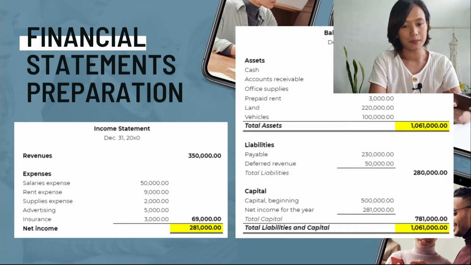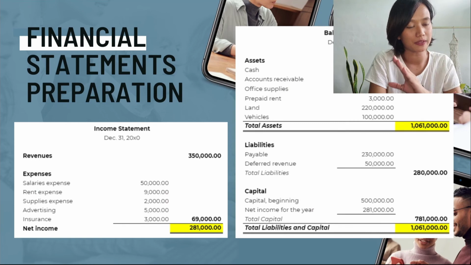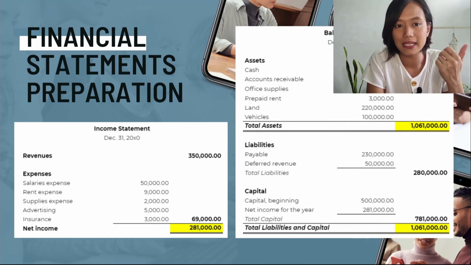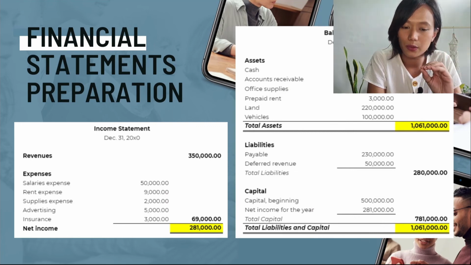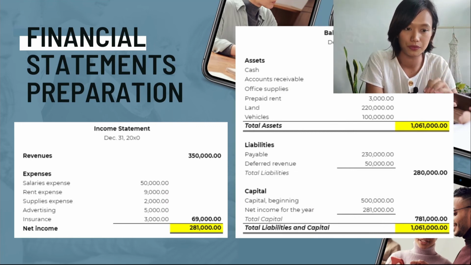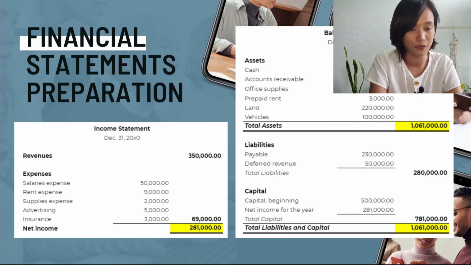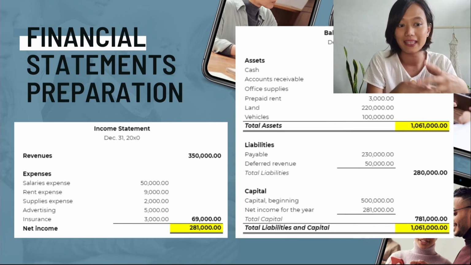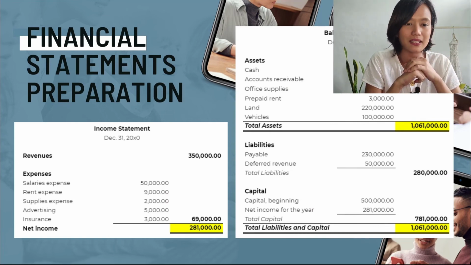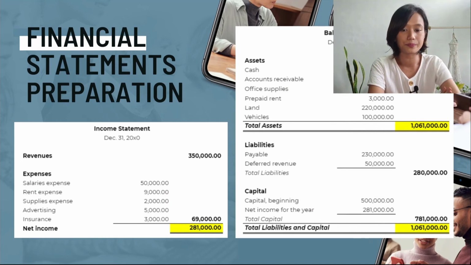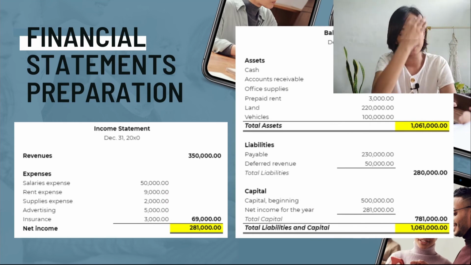First is the income statement. Now, this is where we summarize our nominal accounts. Remember, the revenues, expenses, gains, and losses. Now, here we have a revenue of 350,000. So remember, the expenses that we have, or the debit balances, are the salaries expense of 50,000, rent expense of 9,000. This is the adjusted balance. The supplies expense, the advertising, and insurance, all for a total of 69,000. Now, our net income for the period is